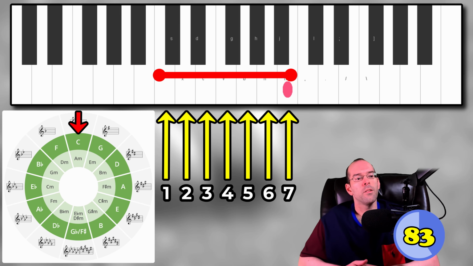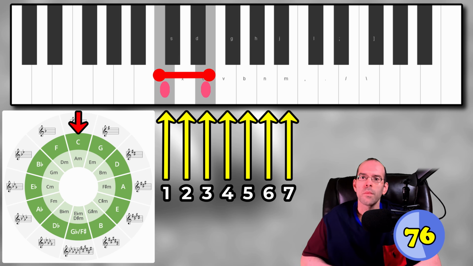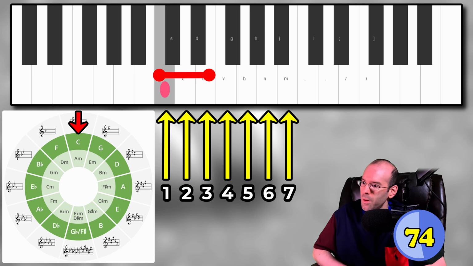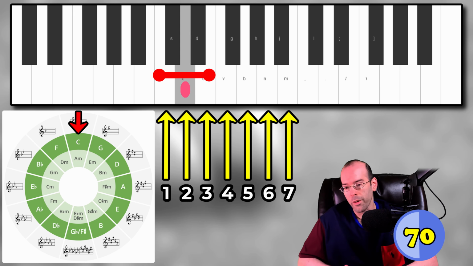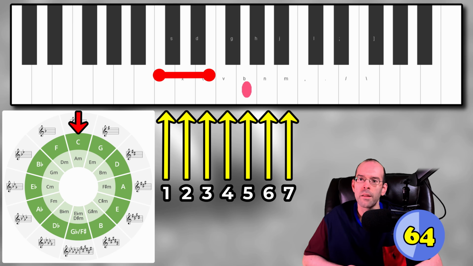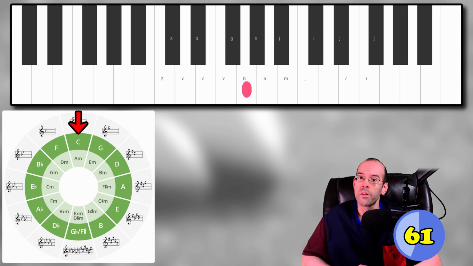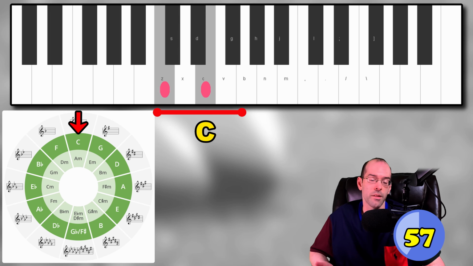Or if we look at C to E, this is going to be a major third interval. So if we go back a half step, then we have a minor third. So still a third, but it's a minor third. So this is called the quality of the interval. And C indicates that we are in C major, which would be the keys C, E, and G by definition.